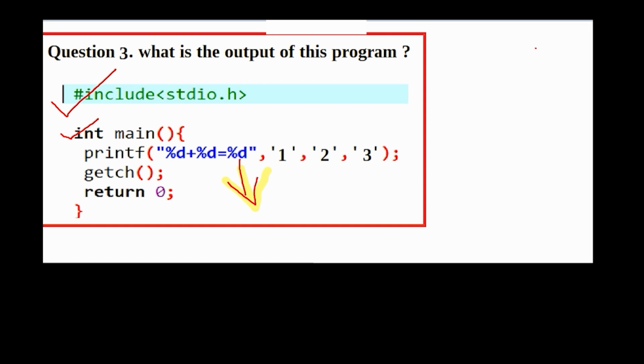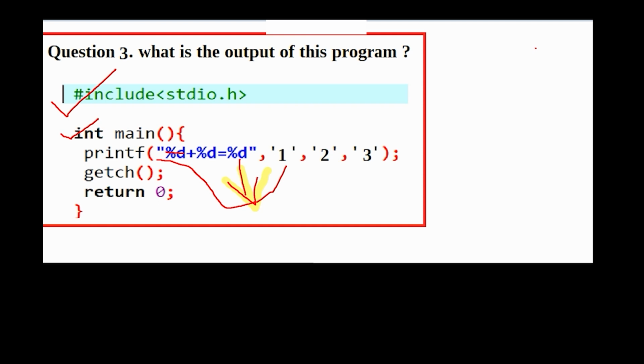Maybe you are thinking like this, and there is a 1. This 1 comes here because this is a %d, and this %d always replaces with an integer, and 1 is an integer, so 1 comes here and replaces %d.